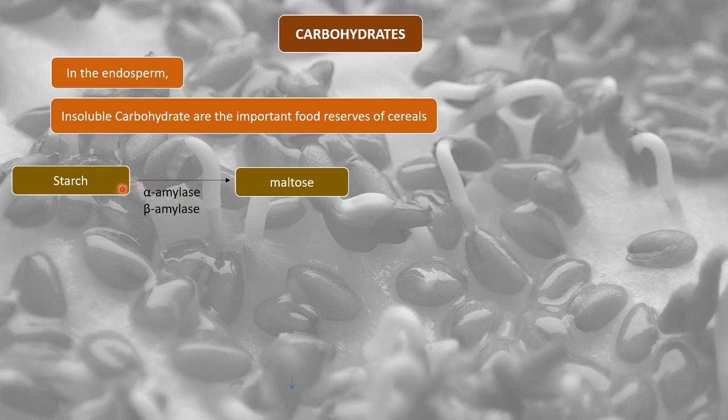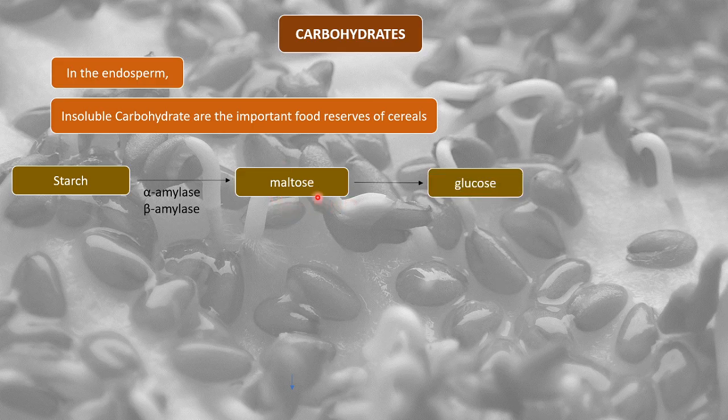What is happening here is basically a process of hydrolysis, where starch combines with a water molecule and, in the presence of the enzyme amylase, gets converted to maltose. So the polysaccharide gets converted into a simpler form, the disaccharide maltose.